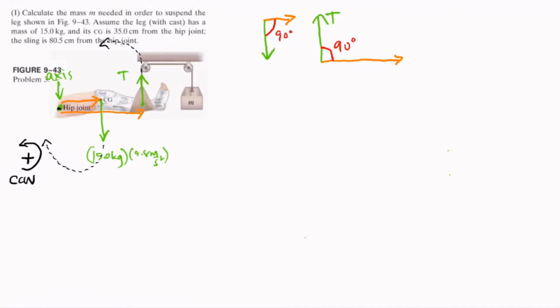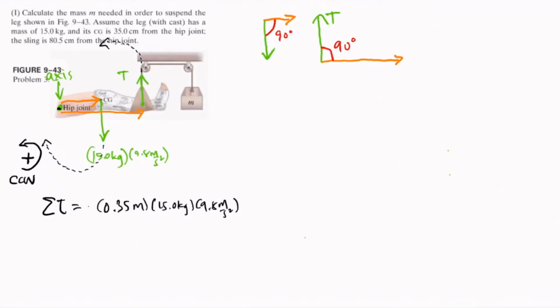So if we sum all the torque about the axis where the hip joint is located, we get the following. 0.35 meters, that's 35 centimeters, or the distance of the center of gravity from the hip joint, multiplied by 15 kilograms times 9.8 meters per second squared, which is the weight of the whole leg.